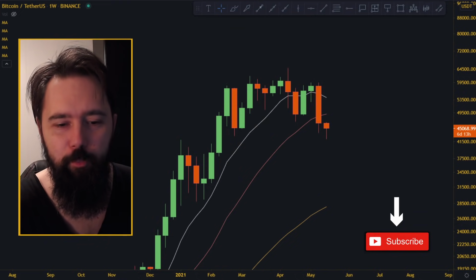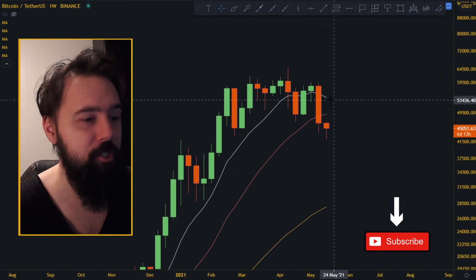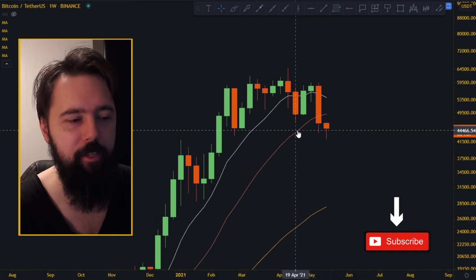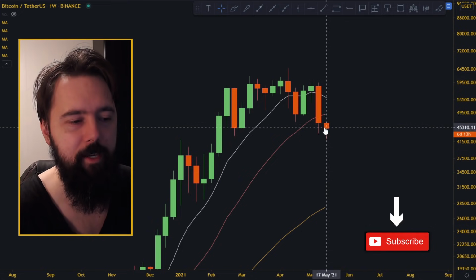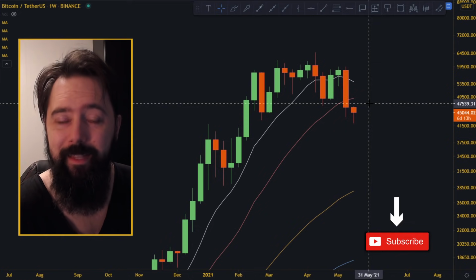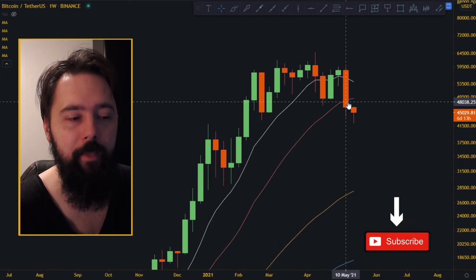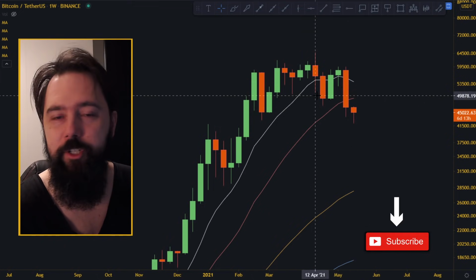Bitcoin right now is minus 2.92% in red. This is a weekly chart. Yesterday we had a big red candle over here. We closed below the 20 moving average, that's the red line over here. I know a lot of people are looking at the 21 exponential moving average, and we closed above that. So we're going to talk about the difference between those two and which is correct or not.